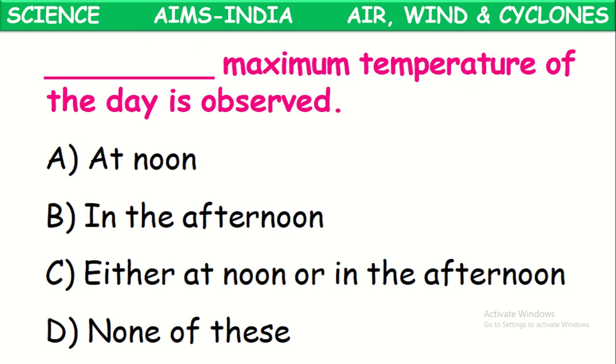Next, dash maximum temperature of the day is observed. Meaning at which time is the maximum temperature of the day observed? Generally in the afternoon. In the afternoon, the maximum temperature of the day is observed.